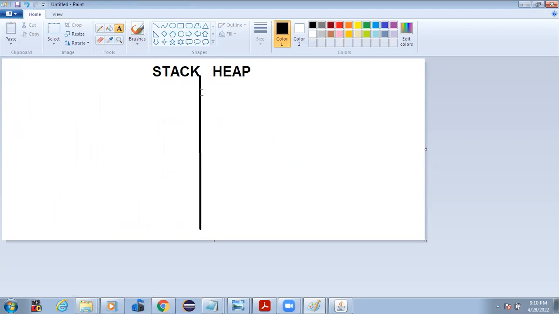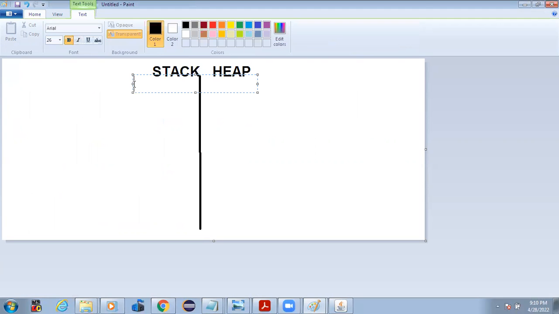This line which I put is the stack memory, and this is the heap memory. The stack memory is static in nature, whereas the heap memory is more dynamic in nature.